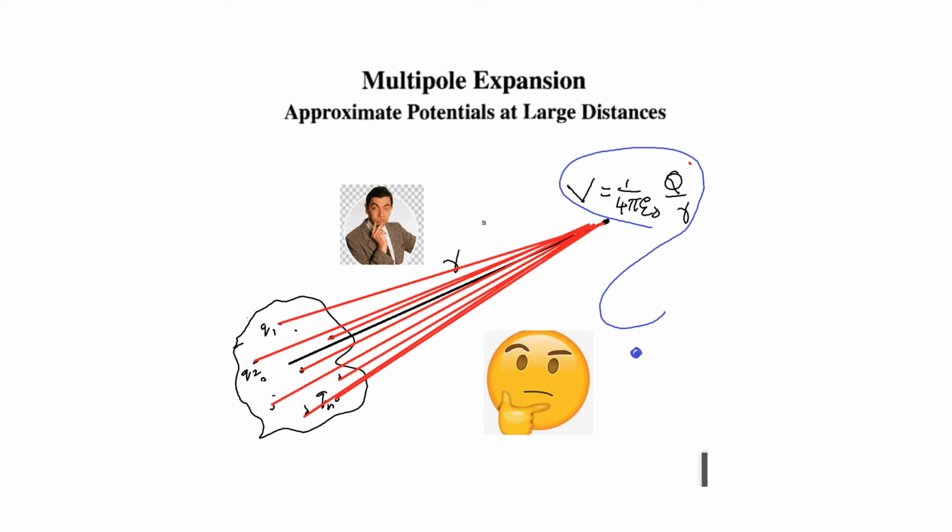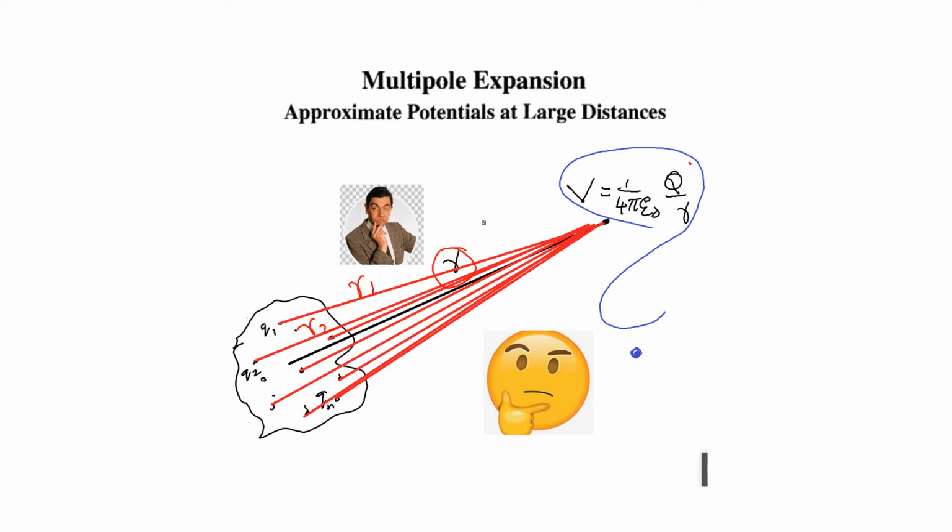That means for a localized charge distribution, the potential V is equal to 1 by 4 pi epsilon 0 Q over R. But we are not considering the contributions from individual charges, and we took only one distance. Actually it is not R only, because from Q1 the distance is R1, from Q2 the distance is R2, so the distances are varying.